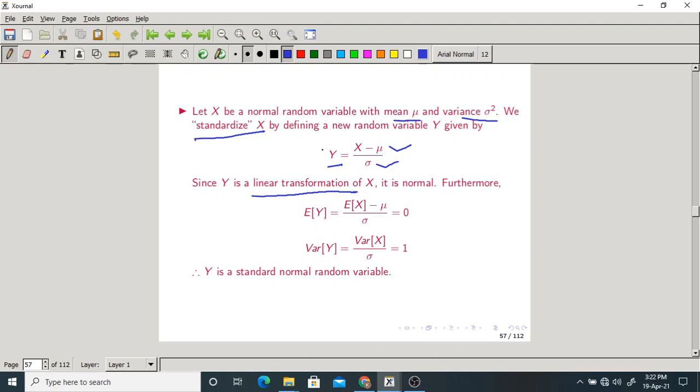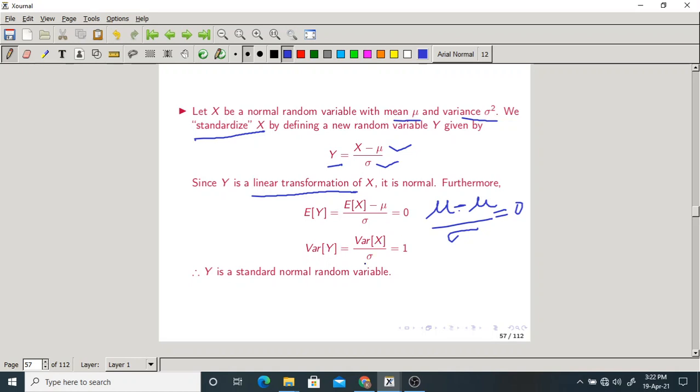Now what is the expectation of y? Expectation of x minus mu by sigma. What is expectation of x? Mu. So it is mu minus mu by sigma, which is equal to 0. What is variance of y?